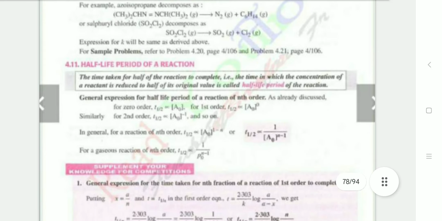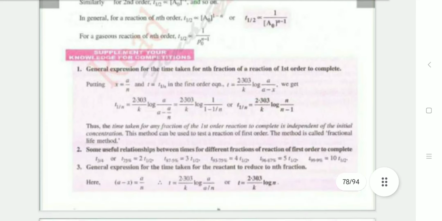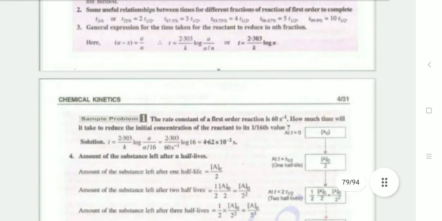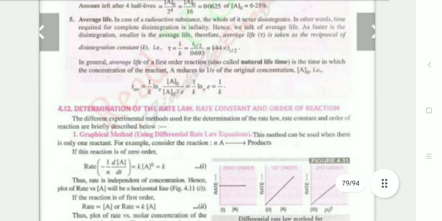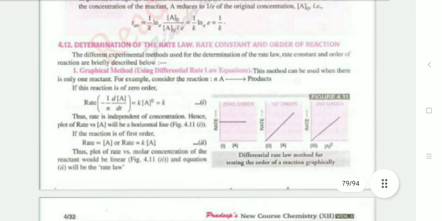The half-life period of a reaction is the time taken for half of the reaction to complete, the time in which the concentration of the reactant is reduced to half of its original value. t half is equal to 1 by a naught raised to power n minus 1. You have to see in problems to solve this. Remind the rate law, rate constant, and order of the reactions.